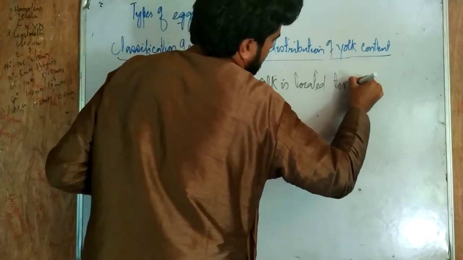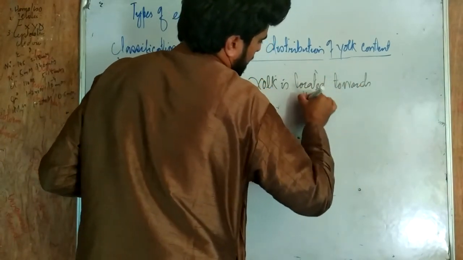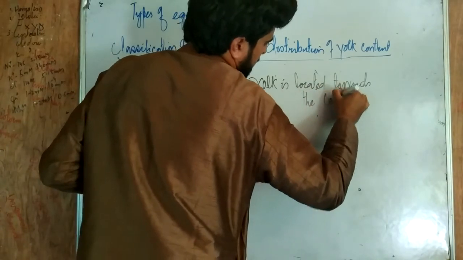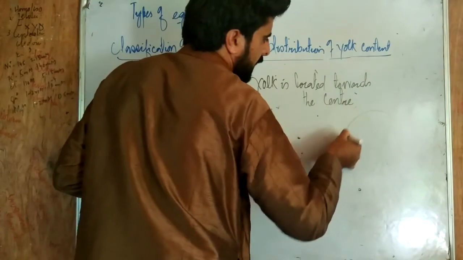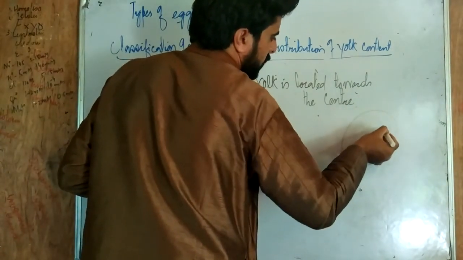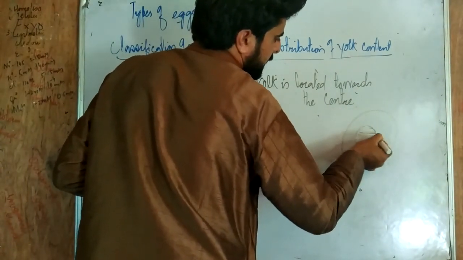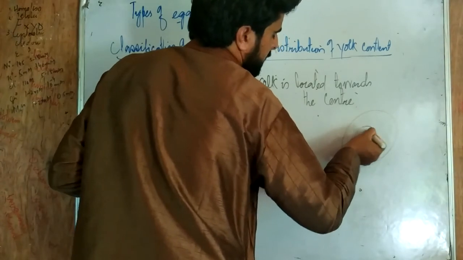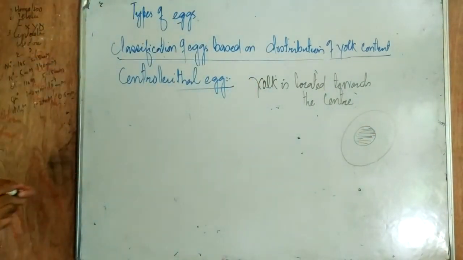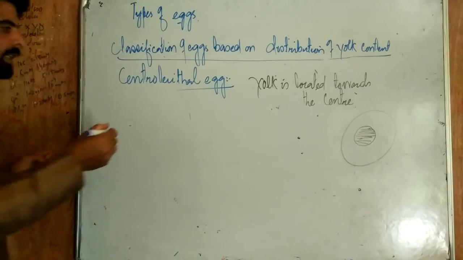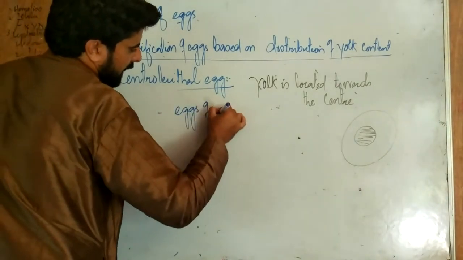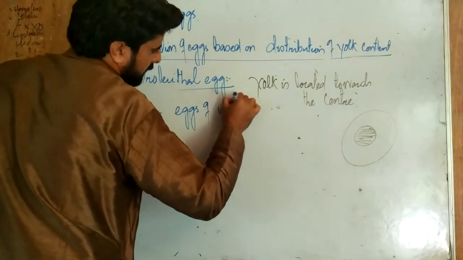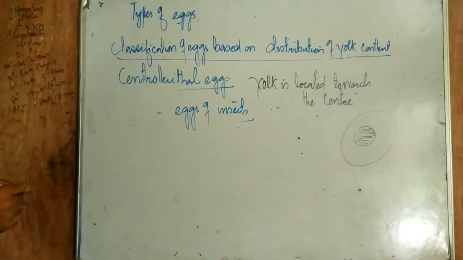Say, if I am drawing an egg and showing you the yolk content in the center of the egg, then you call this centrolecithal. An example is the eggs of insects. Eggs of insects are centrolecithal.